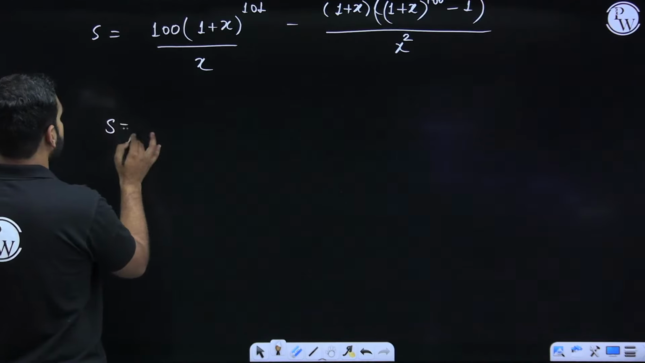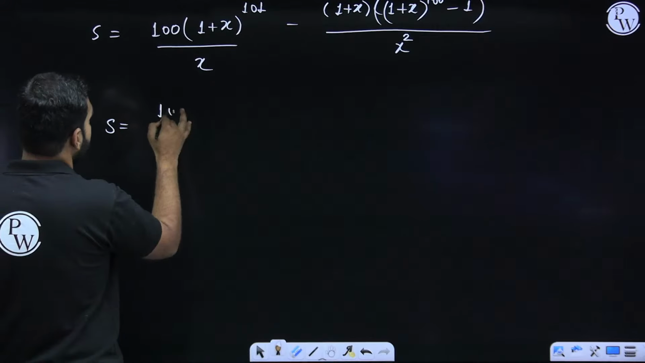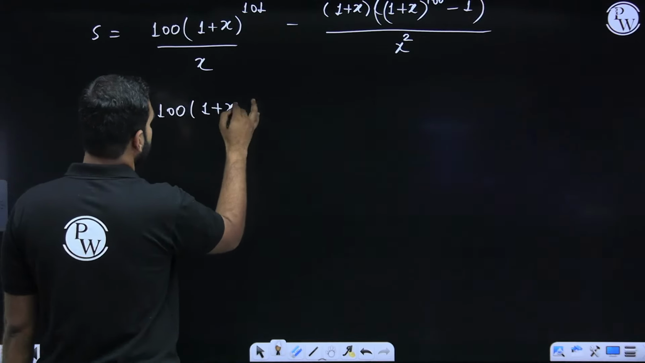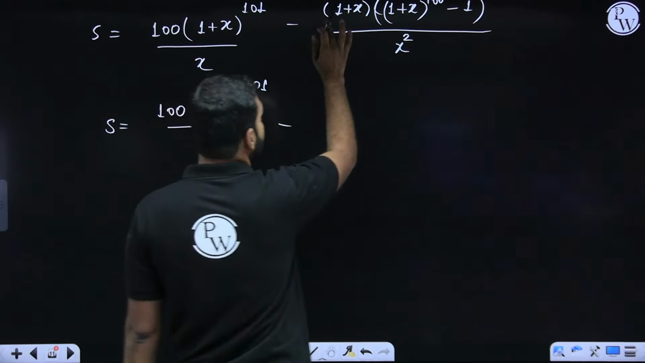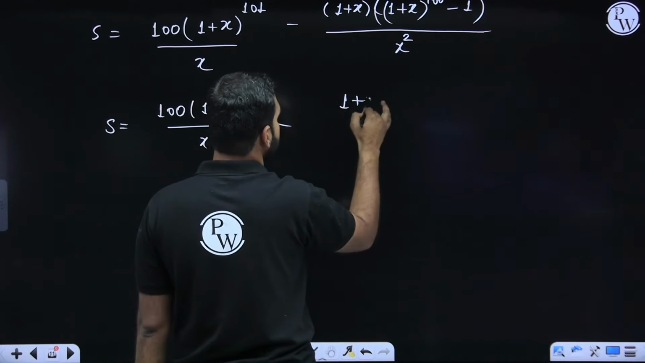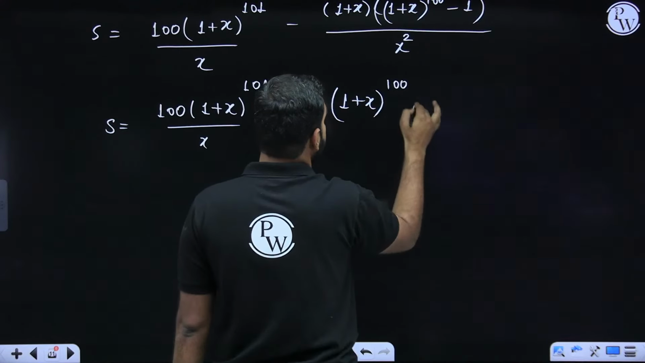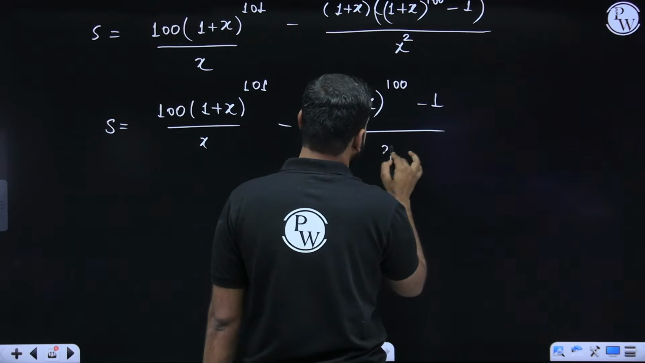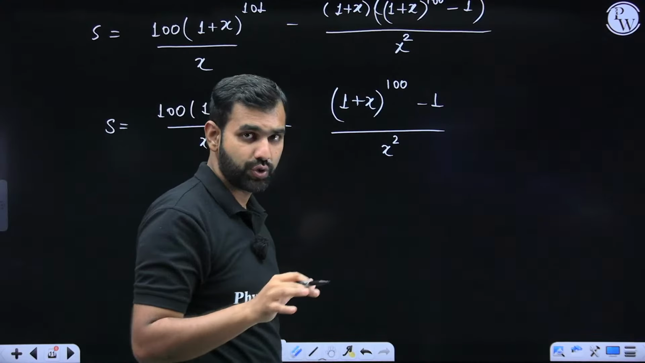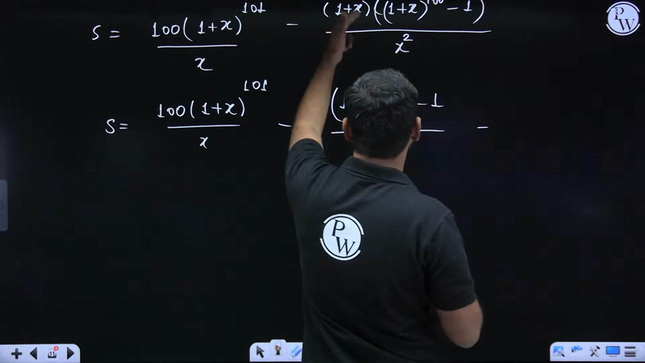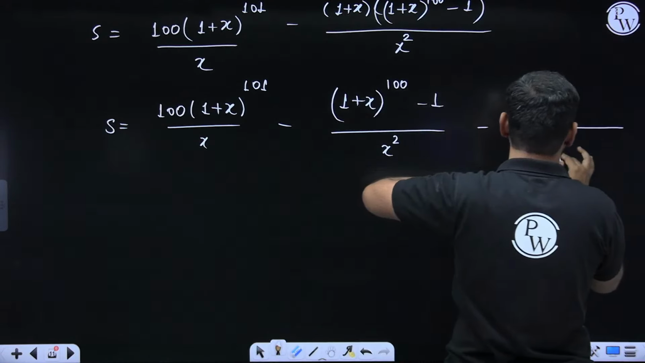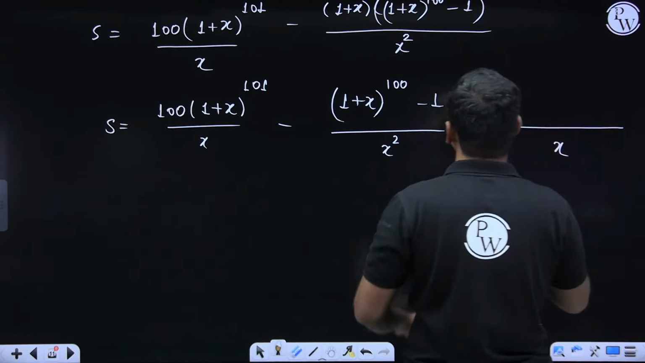S will become, the expression which we have started solving will be 100 times (1 plus x) to the power 101, divided by x, minus, when this 1 multiplies to it, it gives you (1 plus x) to the power 100 minus 1, whole divided by x square. I can write it like this. I hope there is no confusion on that. You are understanding it very clearly. Minus x upon x square. So that leaves you with an x here times the same expression, (1 plus x) to the power 100 minus 1. Did you understand this comfortably?